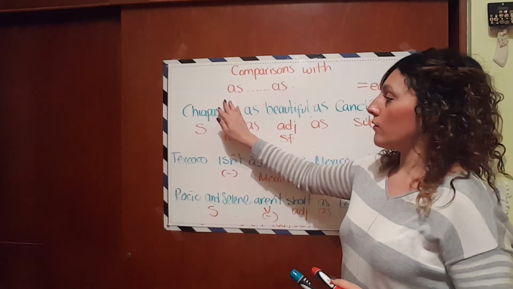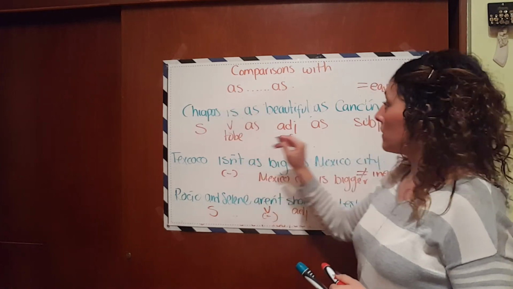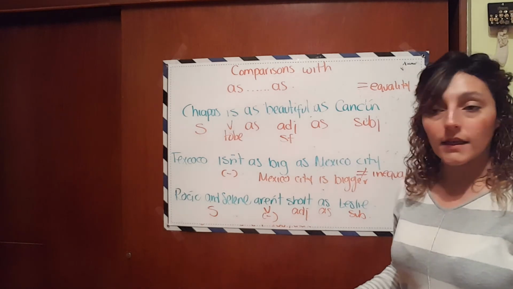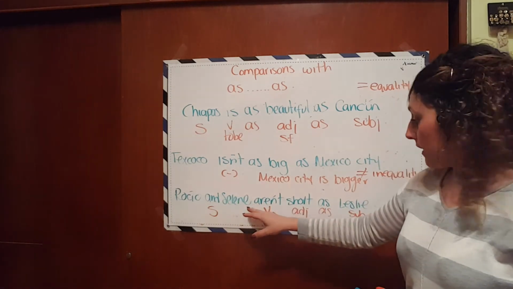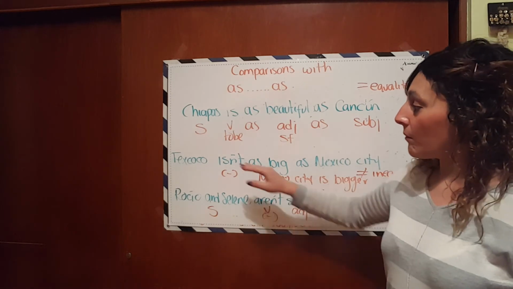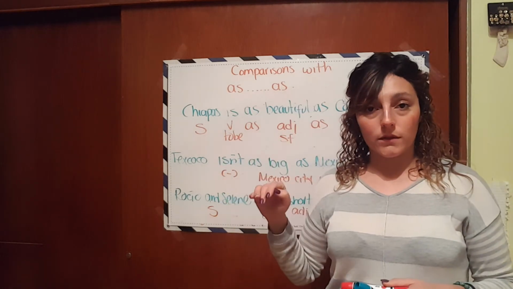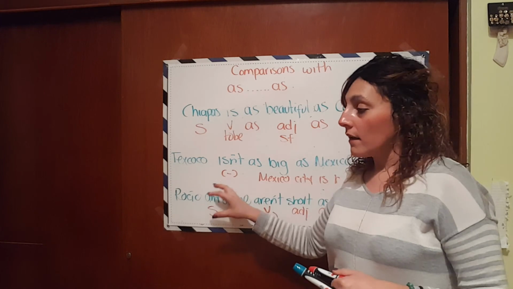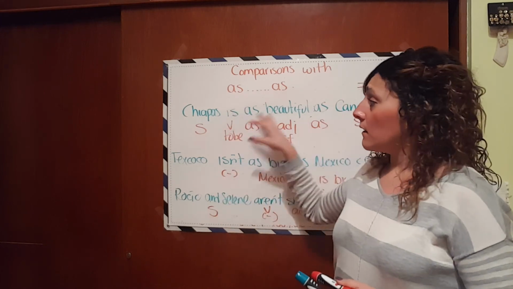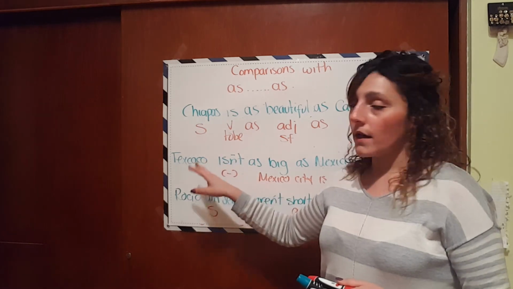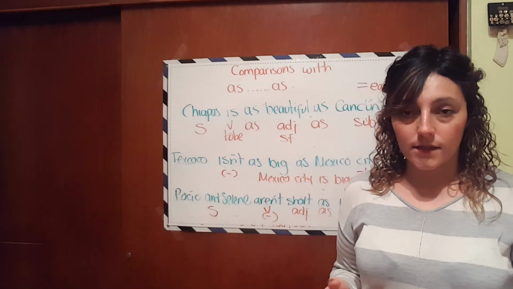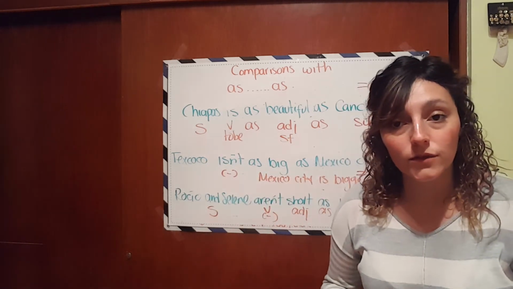Yes? So you can use this in affirmative to talk about equality, negative to talk about inequality, or you can group some elements, right? And remember, the order is very important. You have to talk about the one that has the better characteristics, or in the opposite, you have to talk about the one that doesn't have those characteristics. Yes? If you have any questions, please let me know.